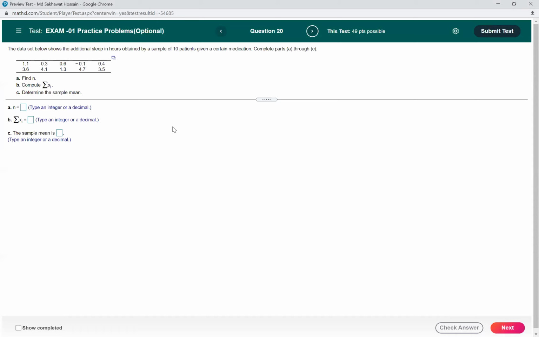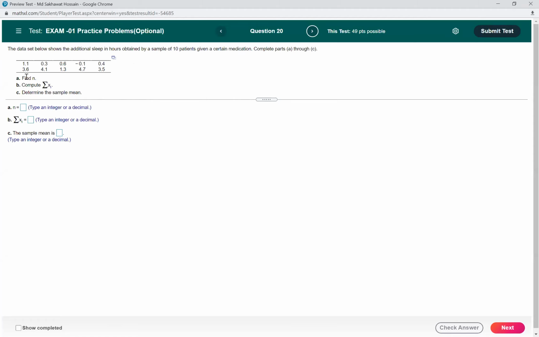What do you think? Though the question is not shown here, this is experimental, right? Because they were given a certain medication, so they were given a treatment. So this is an experimental study.